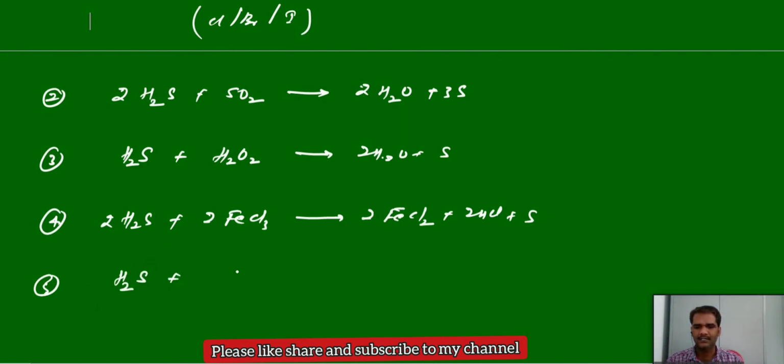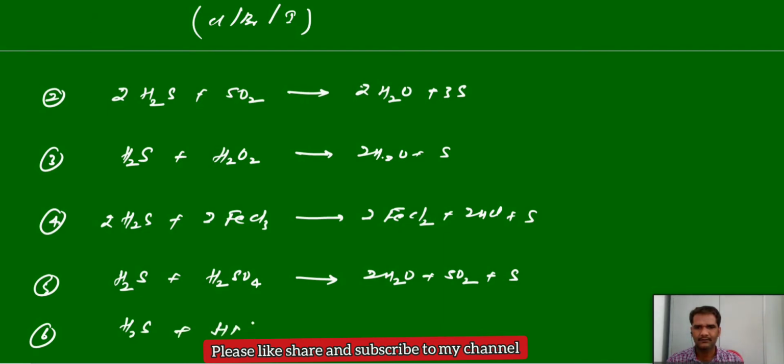Some other reactions here. H2S, if we treat it with sulfuric acid, gives water, sulfur dioxide and sulfur. Similarly, H2S, if we treat it with nitric acid, we will get water, and in place of sulfur dioxide we will get nitrogen dioxide, NO2. Take 2 moles here, we will get 2 moles.